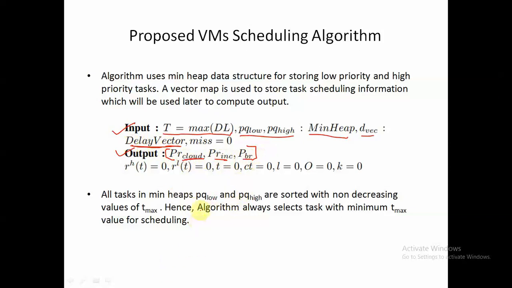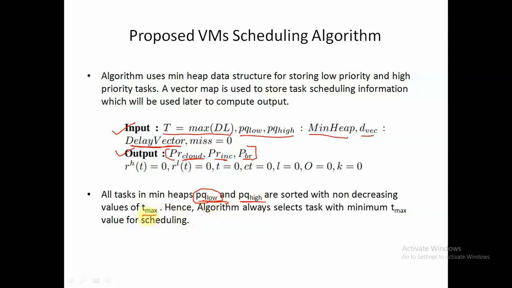And PQ low and PQ high are our min heaps in which all the tasks are sorted in non-decreasing order of Tmax, so that when we perform a pop operation, or remove a task from PQ low, PQ low being the priority queue or min heap for the low priority tasks, and PQ high for the high priority tasks, then in the case of a min heap the minimum element will come up.